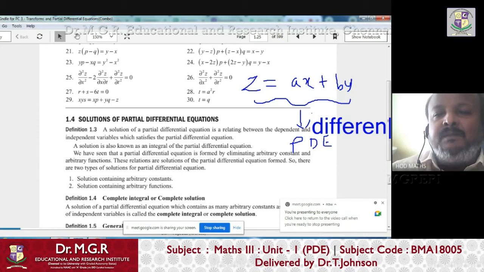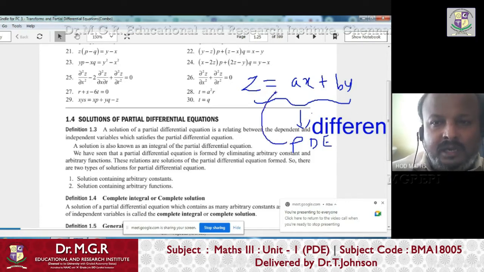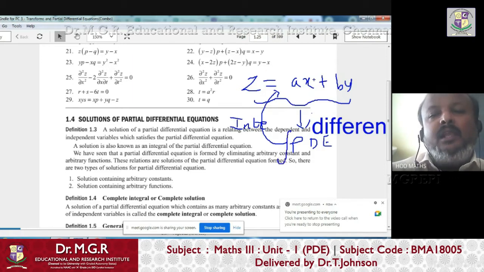But now we have to do the same thing in the reverse manner. That is solving a PDE. Solving a PDE means take a PDE and get back to the original function. How is it possible? Through integration. By integrating the PDE, we can get back to the original equation. That is nothing but the solution of the PDE. Whenever they say solution of a PDE, the solution is nothing but the original function from where the PDE was formed.